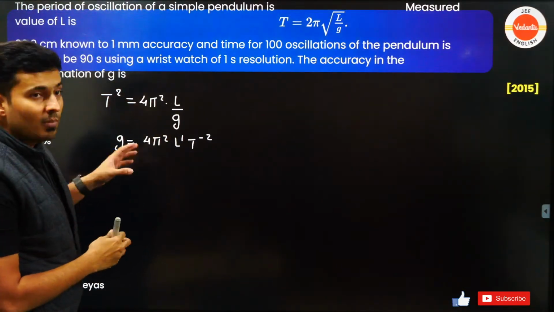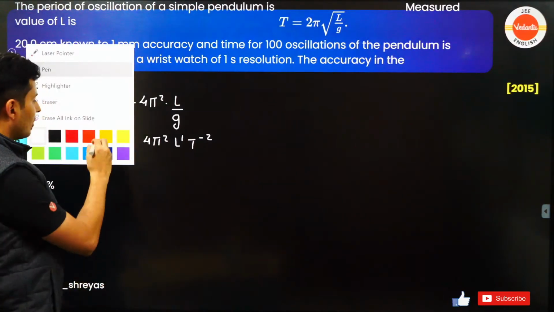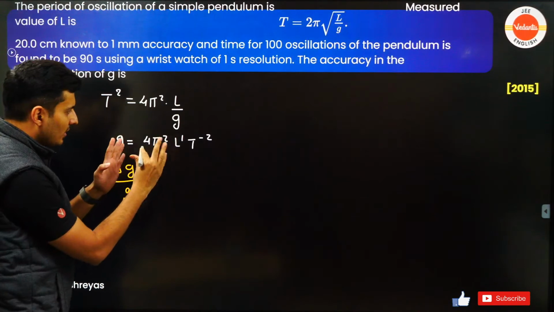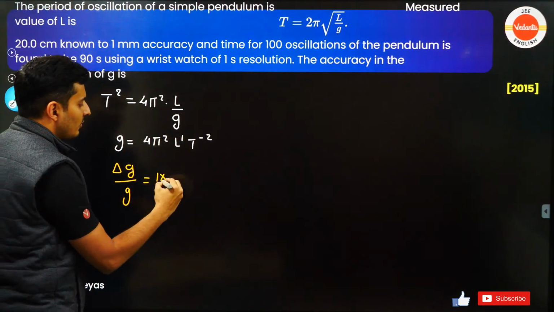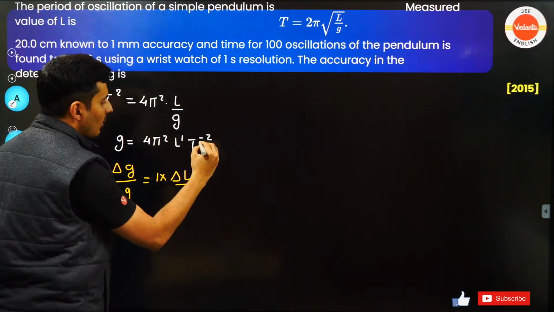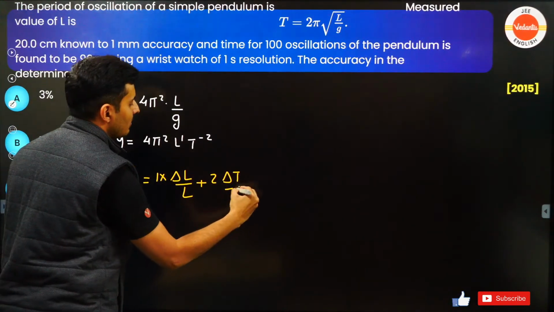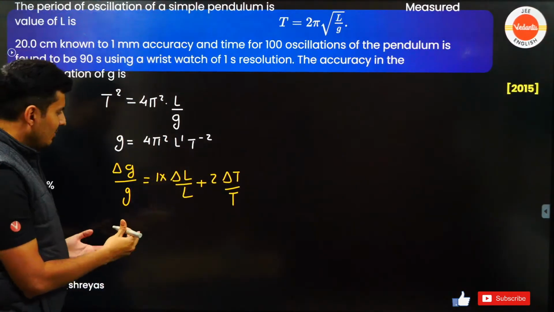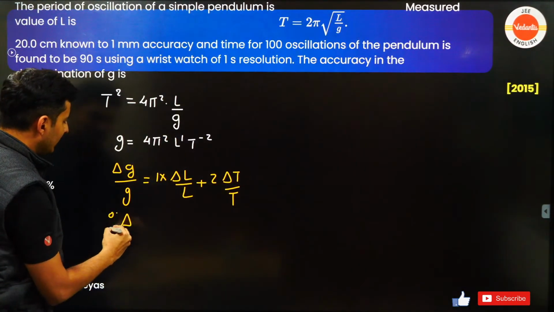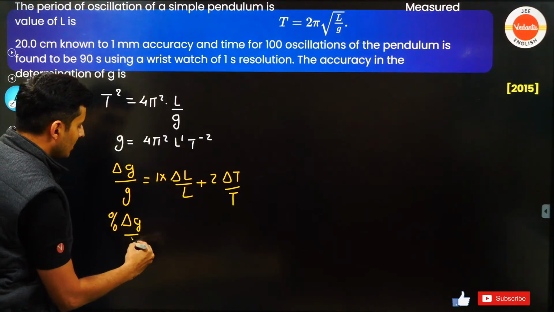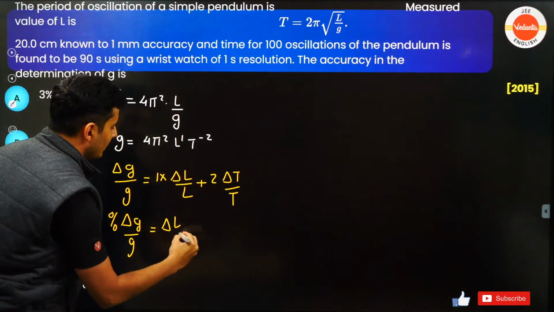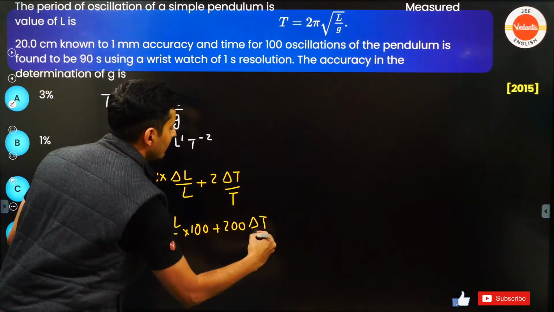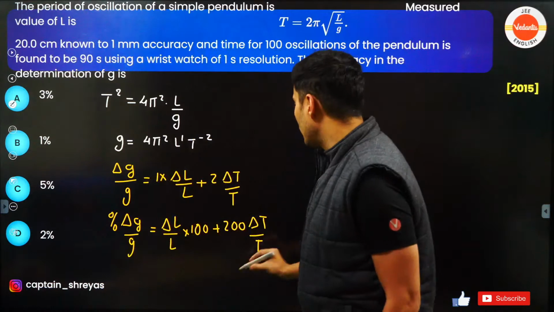Why am I doing it? Because I want the relative error in G. How? Look at this. Delta G by G, 4 pi square constant, so forget it. Power of L is 1, so delta L by L. Power of time is 2, so 2 times delta T by T. Okay, now you just have to substitute because everything is in percentage also. If you want percentage error in G, this will be delta L by L into 100 plus 200 into delta T by T. It's just substituting values, guys.